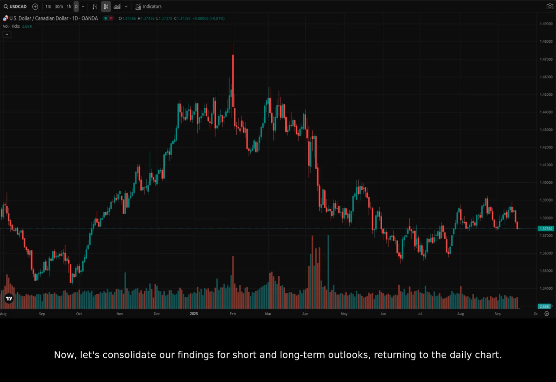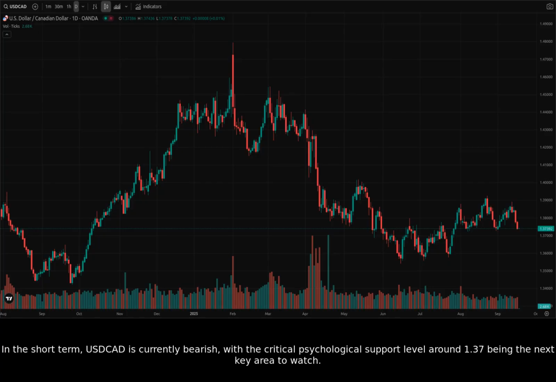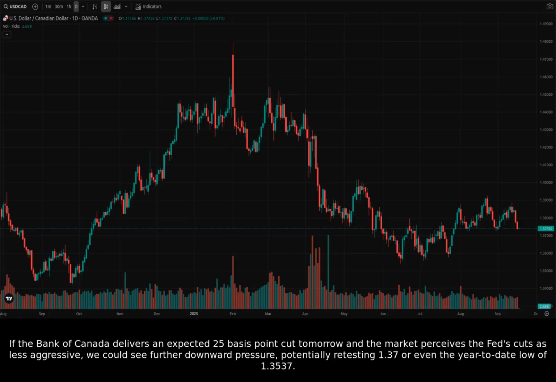Now, let's consolidate our findings for short and long-term outlooks, returning to the daily chart. In the short term, USDCAD is currently bearish, with the critical psychological support level around 1.37 being the next key area to watch. If the Bank of Canada delivers an expected 25 basis point cut tomorrow and the market perceives the Fed's cuts as less aggressive, we could see further downward pressure, potentially retesting 1.37 or even the year-to-date low of 1.3537.